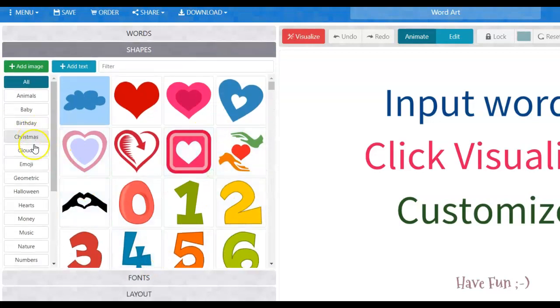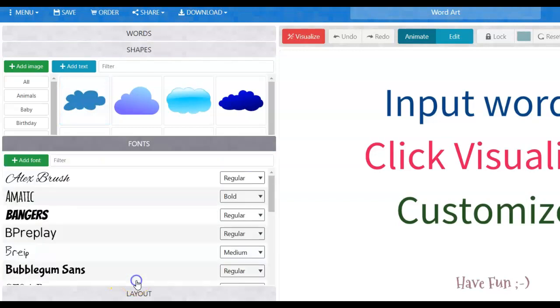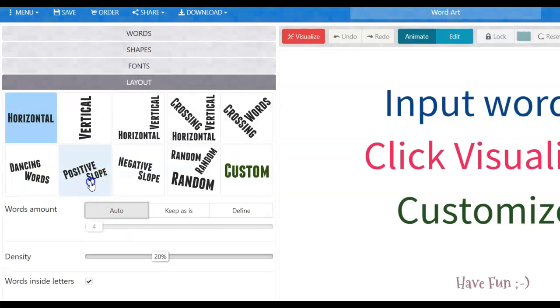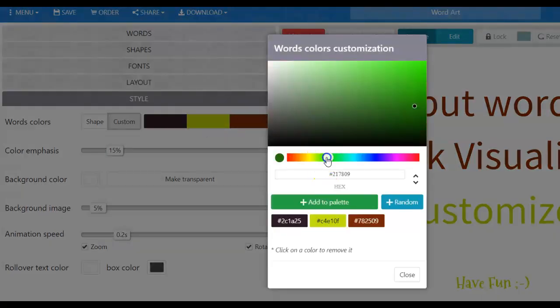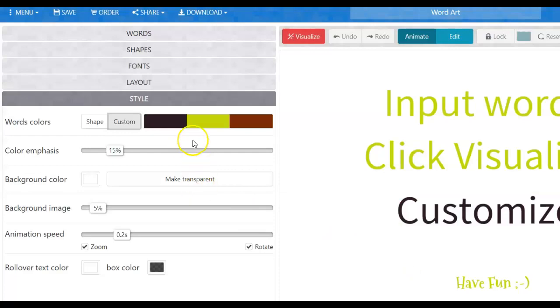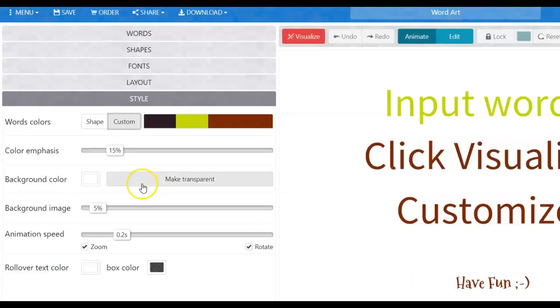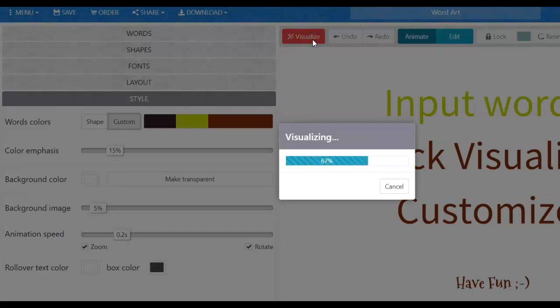Let's say I want to do, let's do the rainbow here. Fonts, we'll do that. Layout, you can do whatever way you want. I'm just kind of picking some random ones here, and then you can pick some different colors. I'll just pick a different one here for that. Okay. And then you'll see you can just go to visualize. Give it a minute to do that.